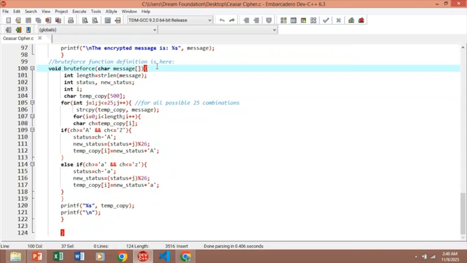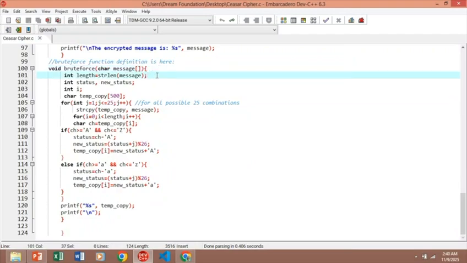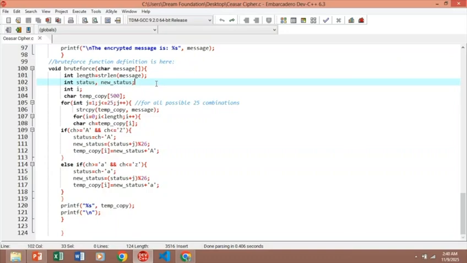Start the function named brute force. It takes a string message and returns nothing. Find the length of the message and store the number in length. Here we are using string length to find the length of the message and store it in a variable called length. Here we are declaring two new variables to hold the letter's numeric position and the shifted position. Create a counter loop i to go through each character. Make a temporary array to hold a copy of the message while we change it. It can hold up to 499 characters plus the null character.